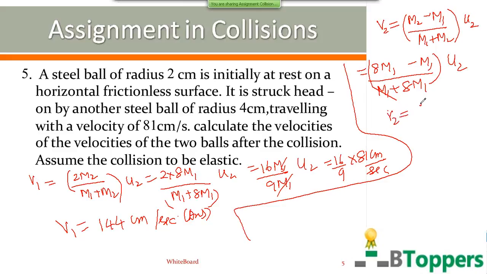You get v2 equal to 7 by 9 times u2. u2 is the initial velocity of the second ball, that is 81 centimeter per second. So you get v2 equal to 63 centimeter per second. That is the answer for the velocity of the second ball. If you want to copy the solution of the problem, you can pause and copy it.